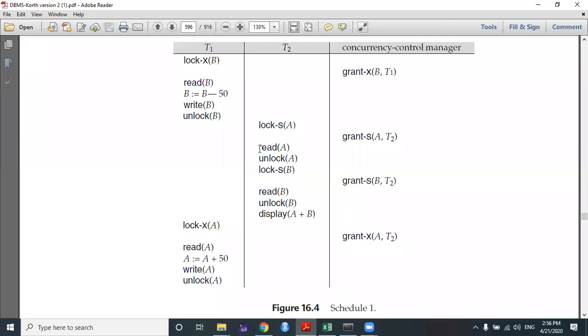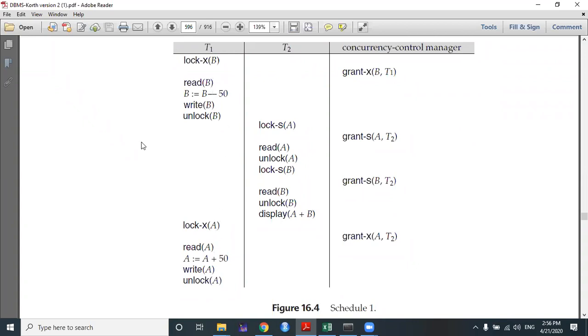So after context switching from T2, the operating system takes control to T1. T1 again requests an exclusive lock on A and it is granted, and then read A, add 50, write A. If you check the logic here, suppose B starts with an account value of 100 and A has 200.